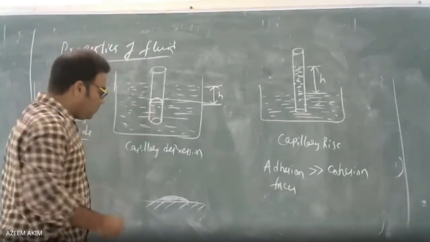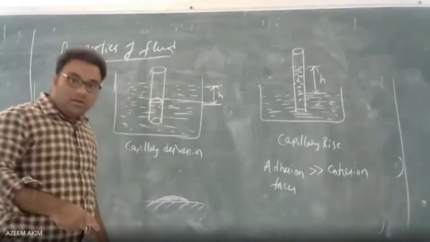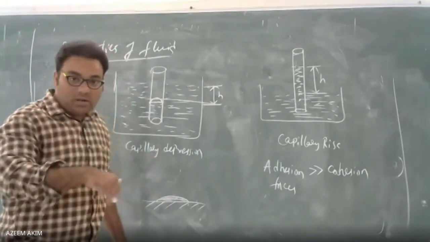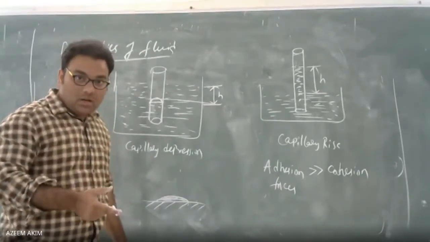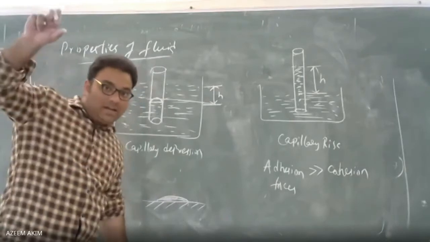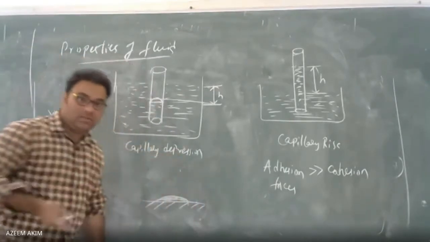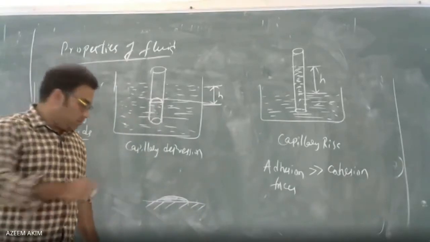Now, this is the wetting liquid. How do we determine that this is a wetting liquid? Through experimental analysis. How is the experiment done? Simply, we draw a tangent line through any point on the curve. This experiment is done in the lab.